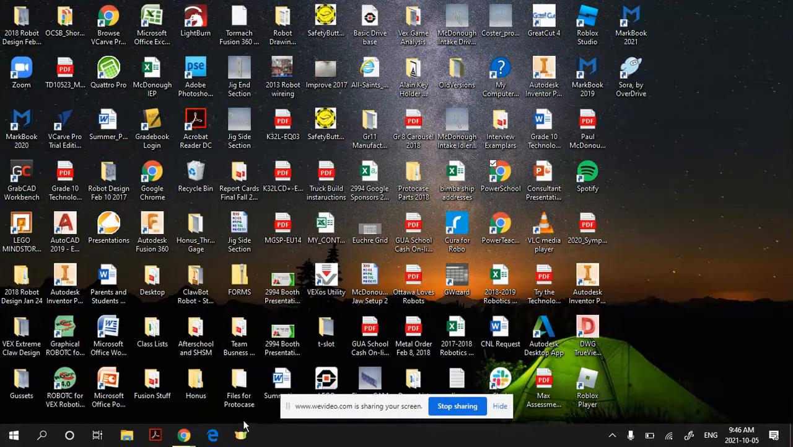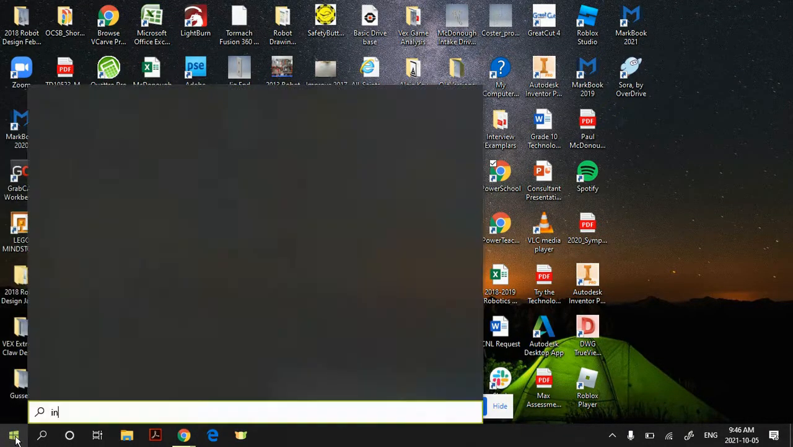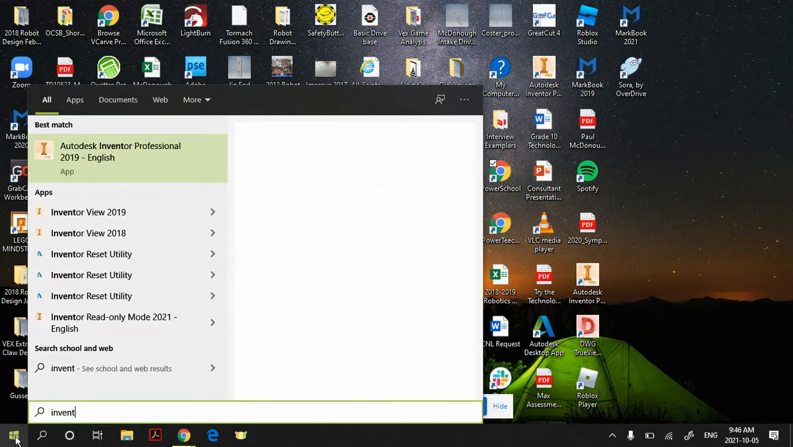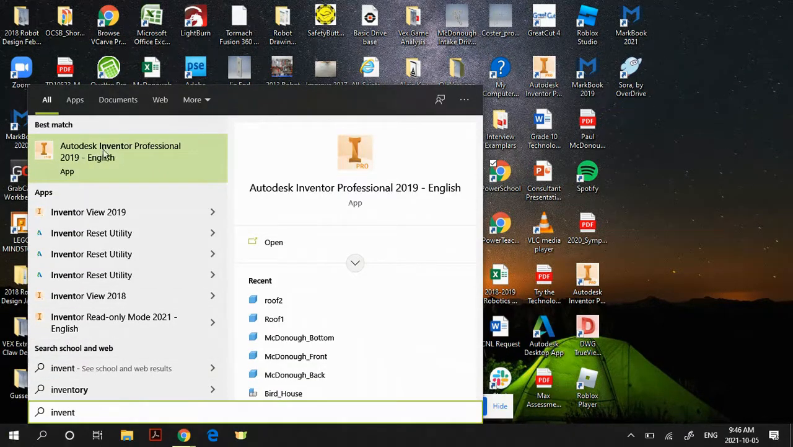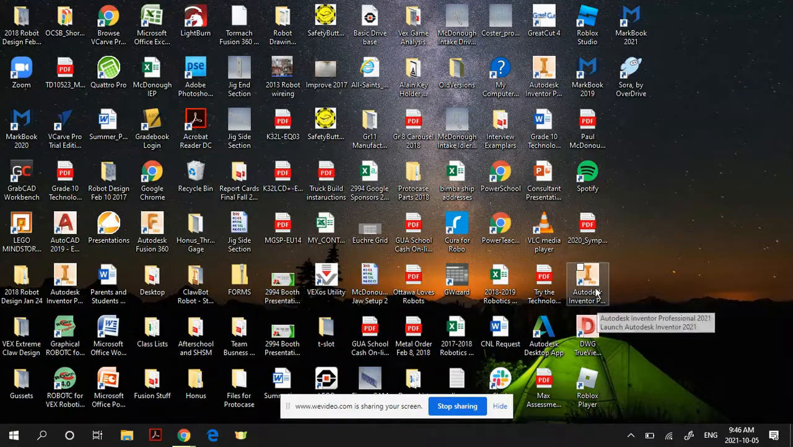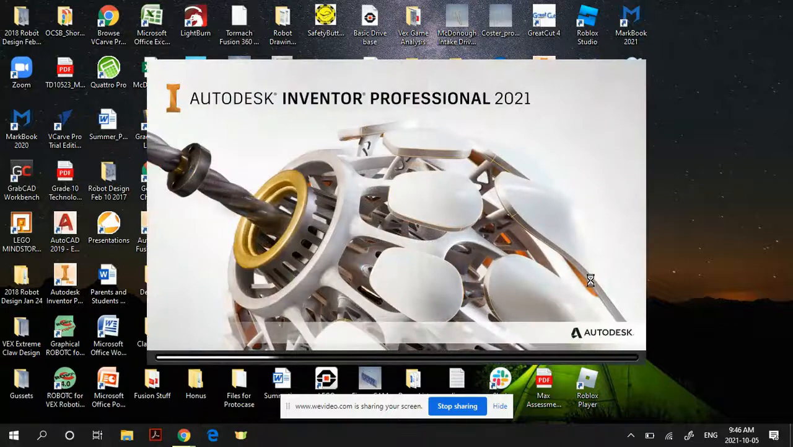So when you go back to your computers, which I'll ask you to in a couple of minutes, you can go down to the Start button here, and you can type in Inventor. And you're looking for Autodesk Inventor Professional. This is 2019. There should be a 2021 version on your computers. Alternatively, you might find the desktop icon. Now, my icon is right here, so if you double click on it, it should launch Inventor.